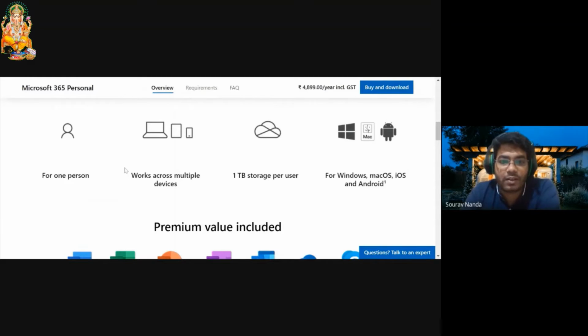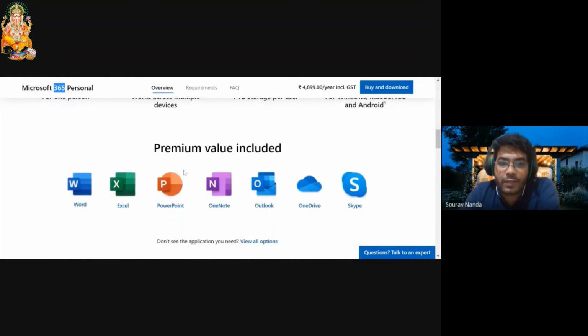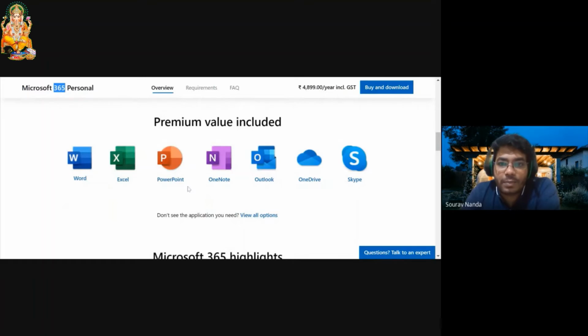The features are almost the same, but the online features are really good, and the syncing part really worked here because a lot of people moved to the cloud and wanted things to be synced online if they work here. So Microsoft 365 played a vital role. These are the premium value options available with it. Word, Excel, PowerPoint are the common ones. Then we can find OneNote, Outlook, OneDrive with drive space provided, and Skype.